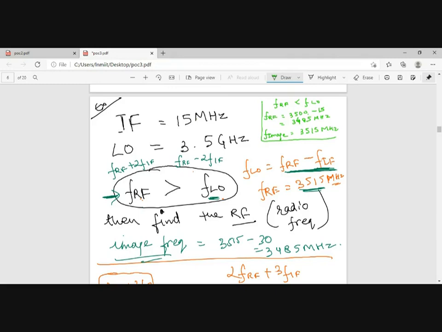अब इधर देख लो, पहले जो image थी वो अब आपकी RF frequency बन चुकी है, और पहले जो RF frequency थी वो image frequency बन गई, because of the subtraction and the addition. That is why it is called image frequencies, because these are created by the additions and the subtractions, मतलब एक दूसरे के reflections ही होती हैं ये दोनों. Okay, so this is how you will be tackling the questions.